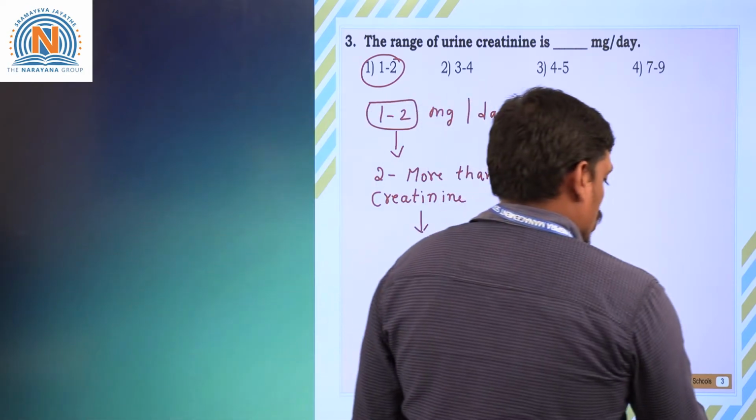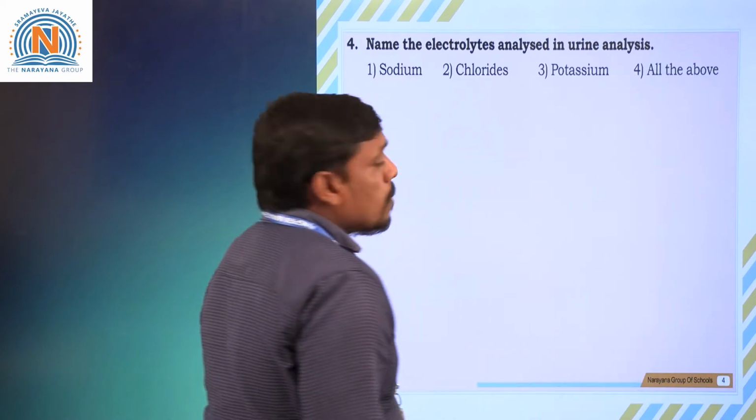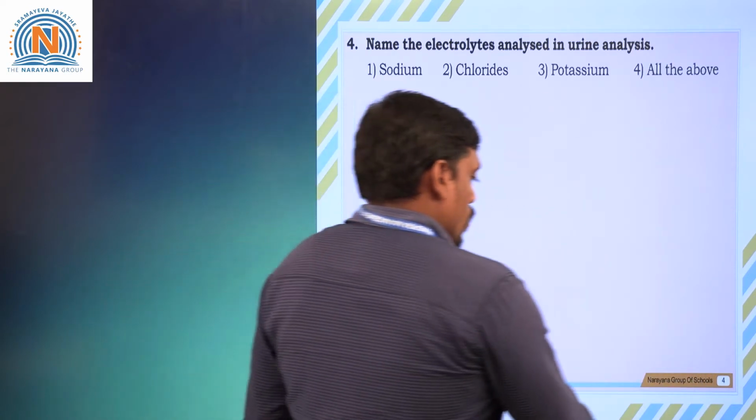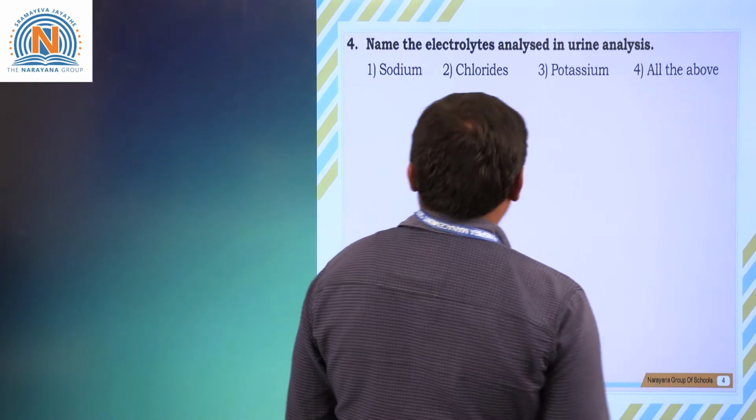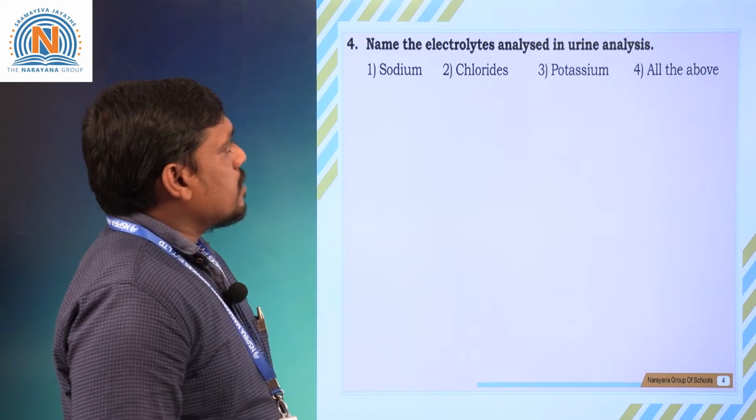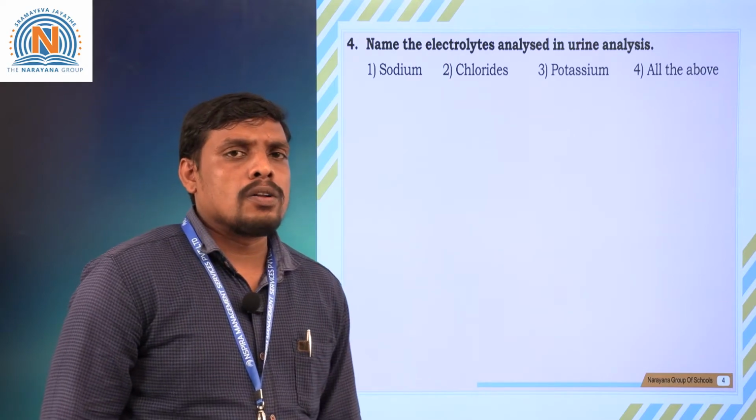Moving on to next question. So hence the normal level of creatinine is 1 to 2 mg per day. Name the electrolytes analyzed in urine analysis.